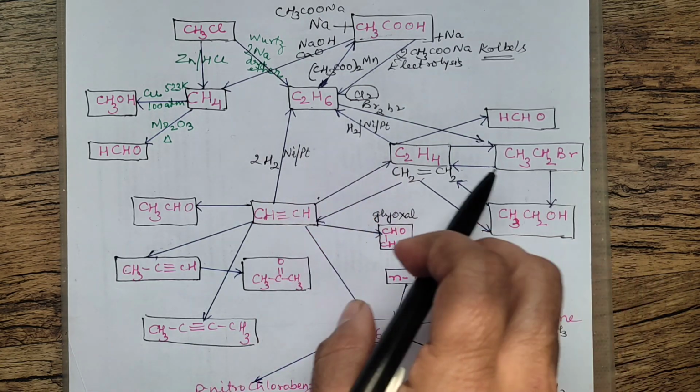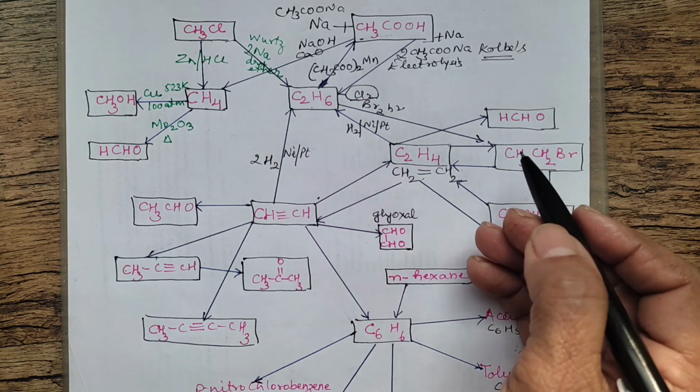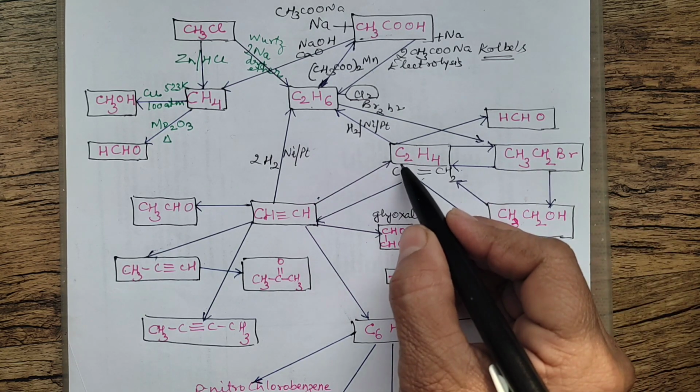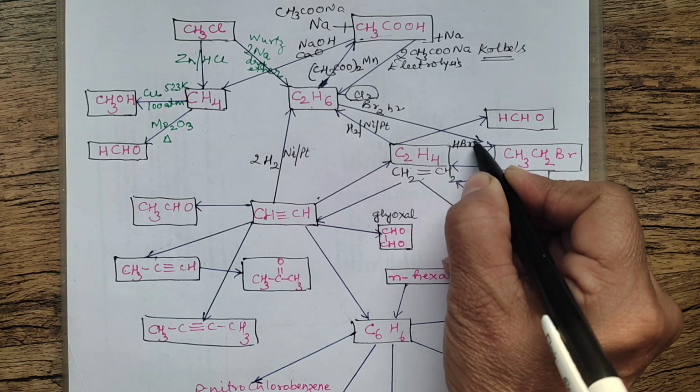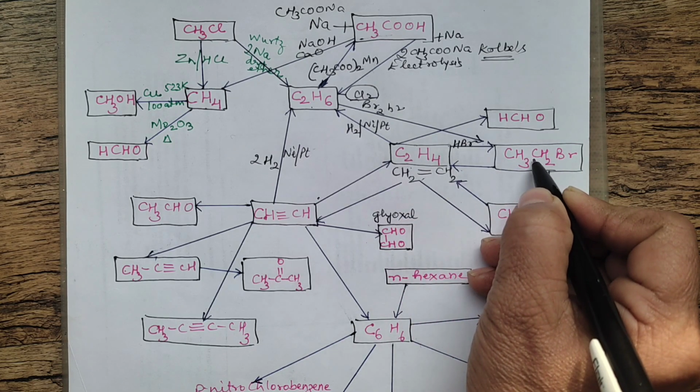You prepared ethyl bromide from ethane. You can also prepare ethyl bromide from ethene. That is just by adding HBr. You add HBr to ethene, you can prepare this.